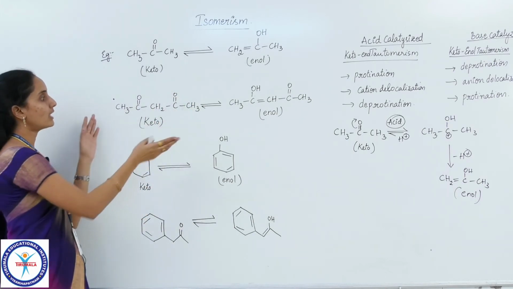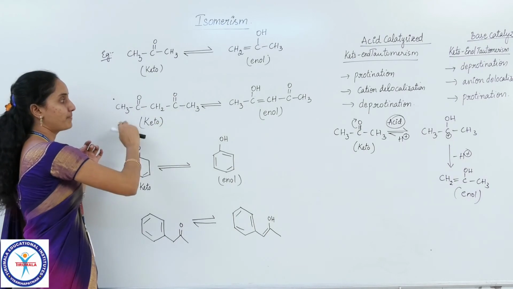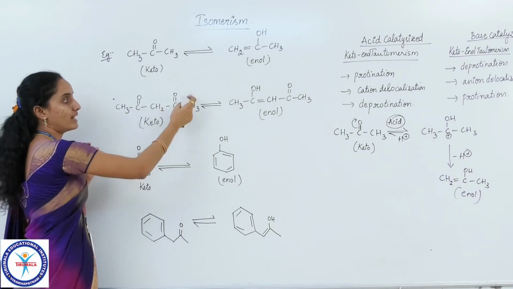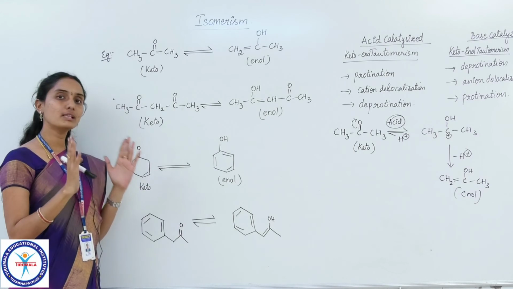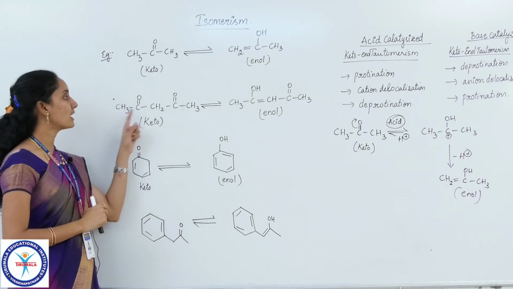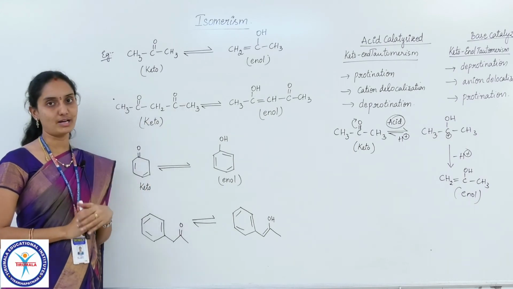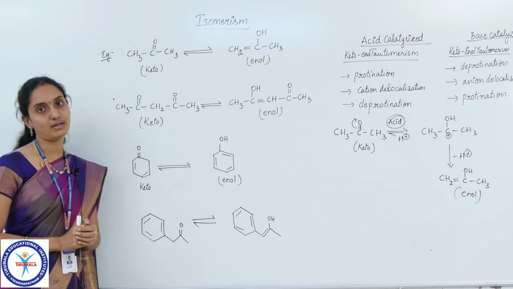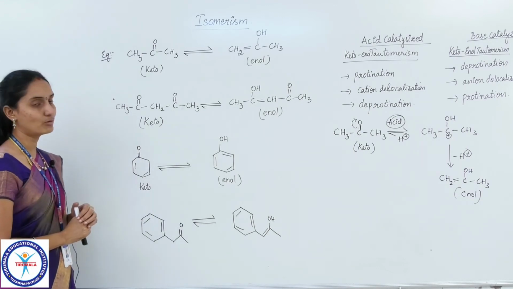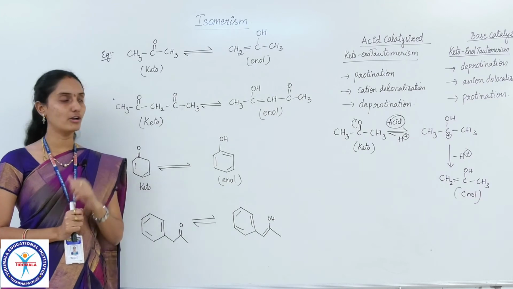That means overall in the compound, all three, that is CH3, CH2 and the other CH3, are alpha carbons, and all the hydrogens present on them are alpha hydrogens.